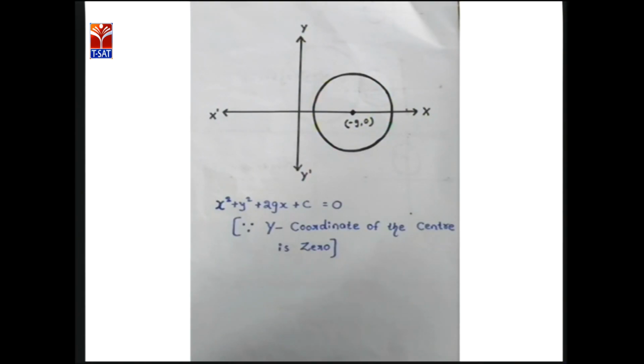And now the equation of a circle having the center on the x-axis will be x square plus y square plus 2gx plus c equals to 0. Because, I think you are ready to say that, yes, on the x-axis the y coordinates are equal to 0. Did you get it? Okay, now a quick recapitulation.